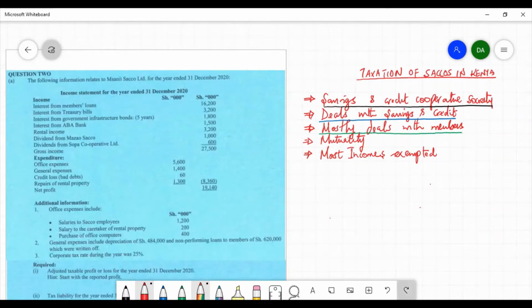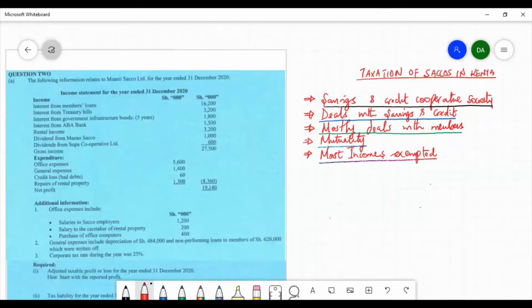In Saccos, there's a concept known as mutuality. Mutuality is a situation whereby an individual makes profit from himself. This originates from the members being the savers and also being the borrowers, meaning the members borrow their own income or their own savings. And when they borrow, the Sacco makes profit out of it by charging them interest. Because of this concept of mutuality, most of the incomes of the Sacco, especially the income from the members, are exempted from taxation.